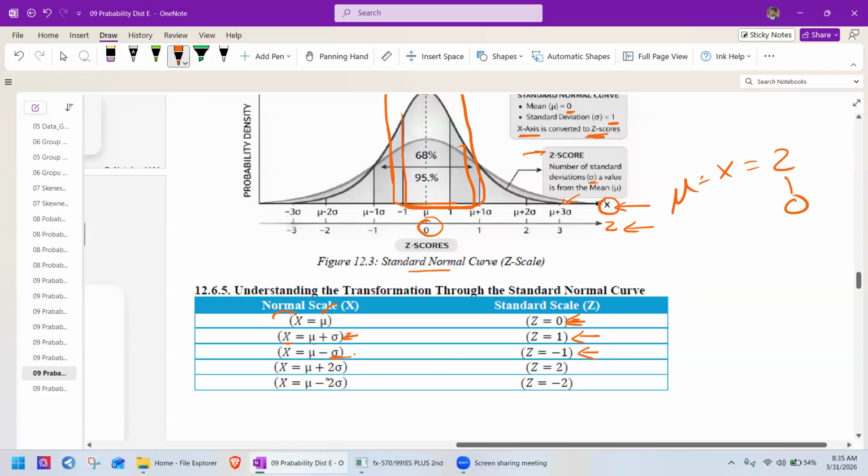And here x is mean plus 2 standard deviations, now it becomes z equals 2. You can observe here: mean plus 1 standard deviation gives z equals 1, mean plus 2 standard deviations gives z equals 2, mean plus 3 standard deviations gives z equals 3. Likewise, mean minus 2 standard deviations gives z equals minus 2, and mean minus 3 standard deviations gives z equals minus 3, right? So this is the logic behind this.